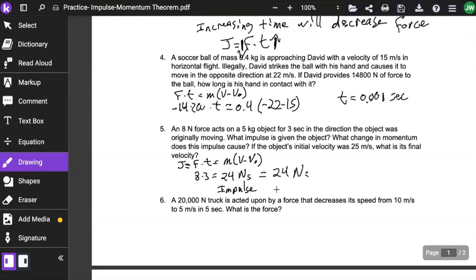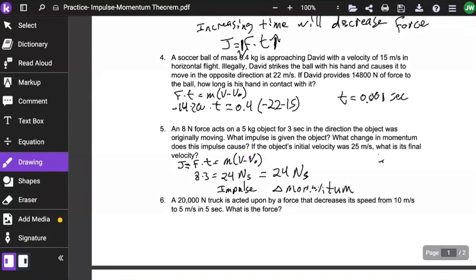What is the final velocity? Well, we know impulse or change in momentum can both be calculated as mass times the change in velocity. So we're going to take our 24, set that equal to the mass times the change in velocity. So we have 24 is equal to 5 times final velocity minus initial, v minus 25.